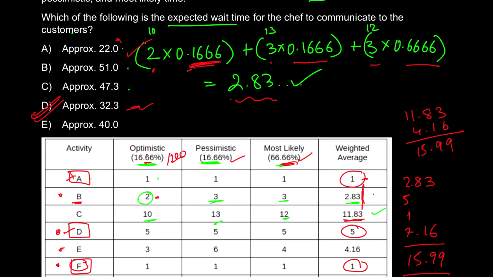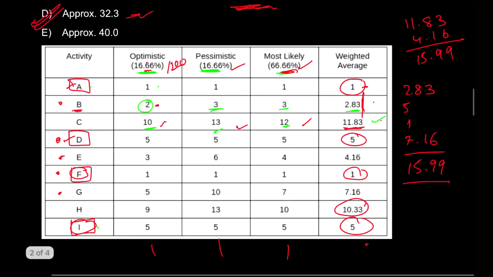Now when you calculate, you get the answer as 2.83. You can do the same thing for C as well. Just replace it with 10, 13 and 12. You will get the answer somewhere around 11.83 only. इस तरह से when you do the calculations for the remaining 3 rows, you would get the weighted average for all of them.